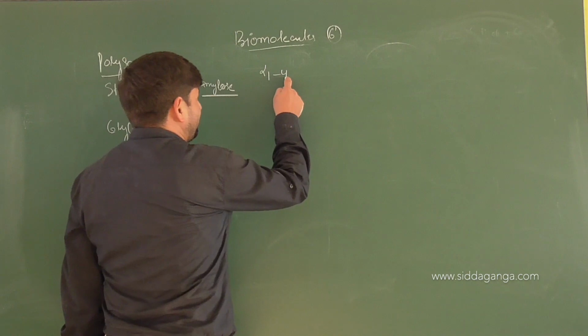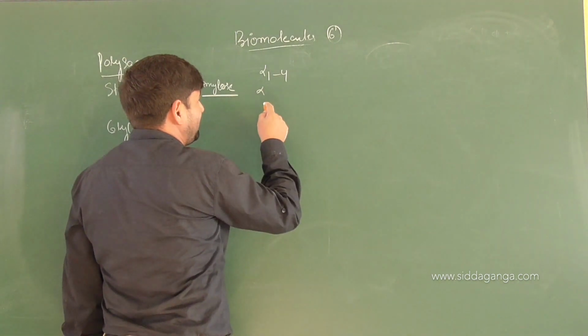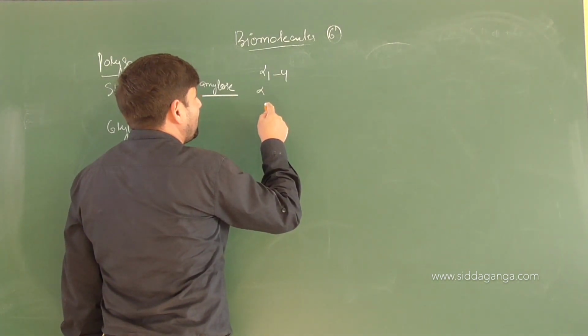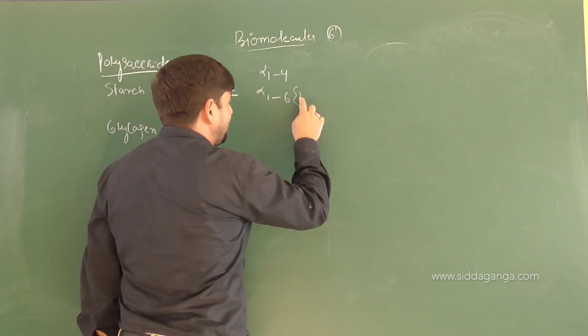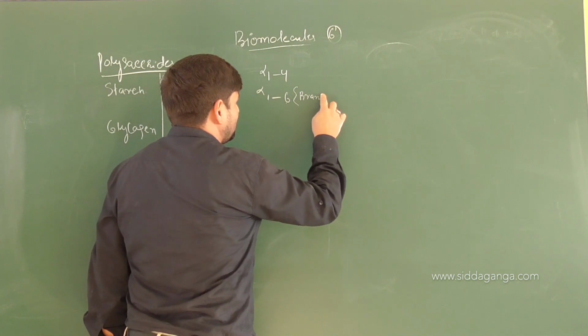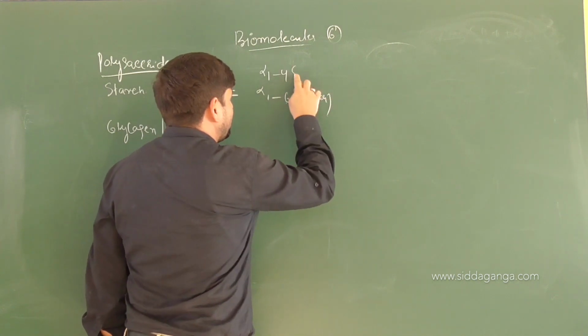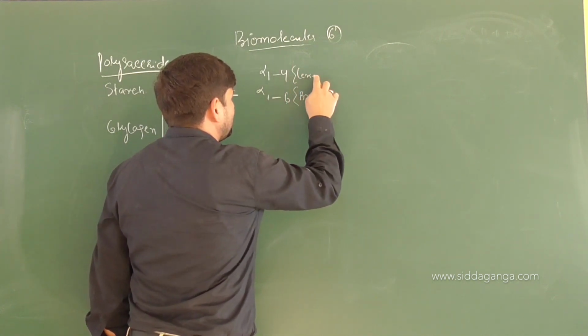So it is alpha 1,4, and then there is the alpha 1,6 link. The 1,6 link is present at the branch, and the 1,4 link is present in the linear chain.